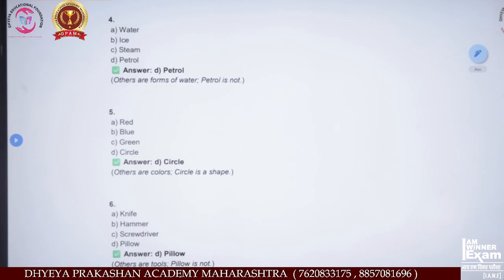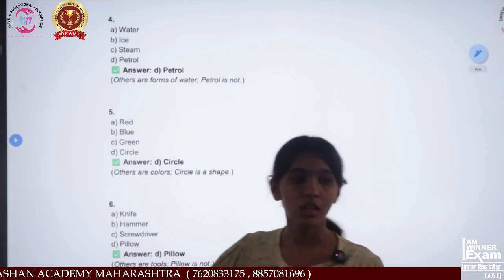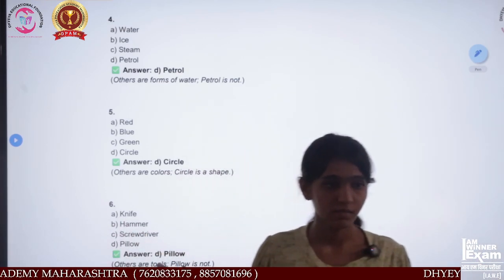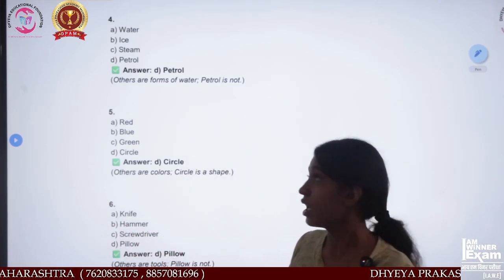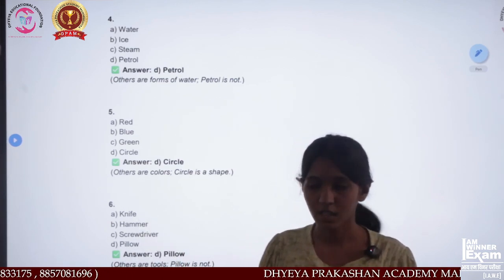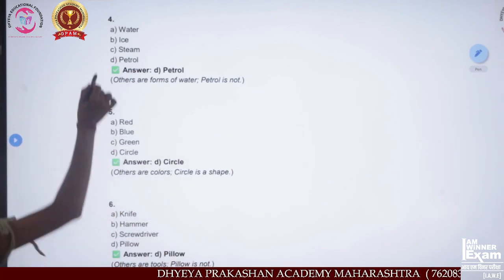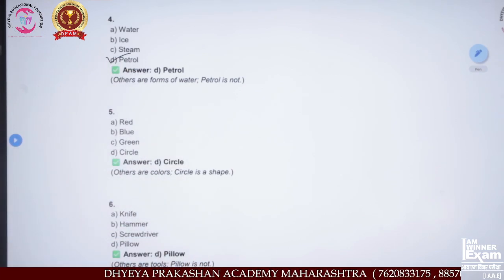As you can see, petrol is the only thing that is not a form of water. It is a separate thing. It is made by using some chemicals or also extracted from mining. That's why option D is the correct answer.